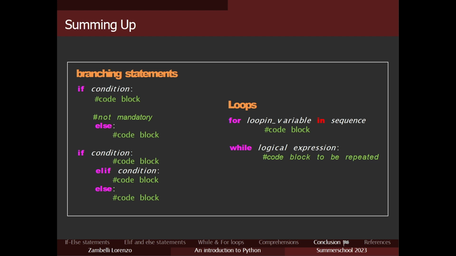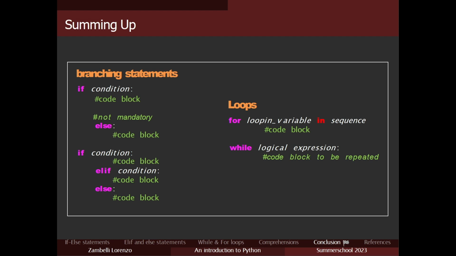Okay, there is a mistake over there: the else should be at the same level of the if. Also for the if-else conditions, they should be at the same level.